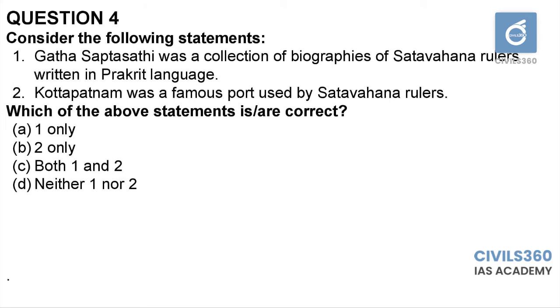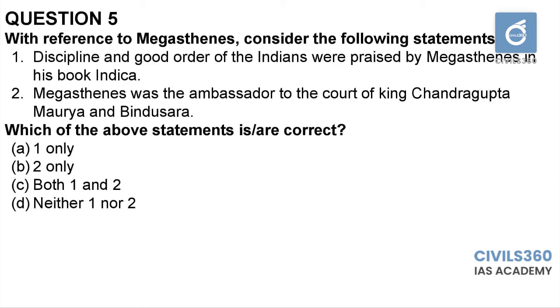Second option is correct. Kottapatnam was the famous port that was used by Shadavahana rulers. They even had access to the western coast as well. So there are some ports in the western coast that were also under Shadavahana rulers. Fourth question, option B.